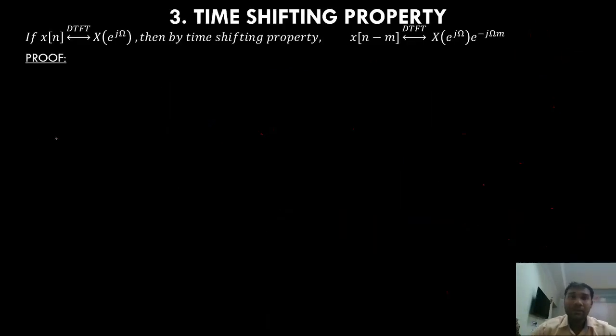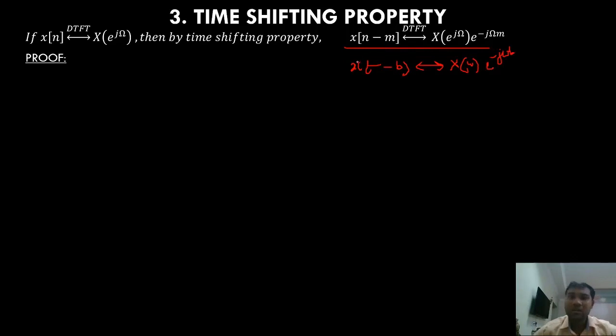The next one is the time shifting property. Time shifting property, very similar to that of the CTFT, the continuous time Fourier transform. Right? In the continuous time Fourier transform, we had x of t minus b, and the Fourier transform was X of omega into e power minus j omega b.